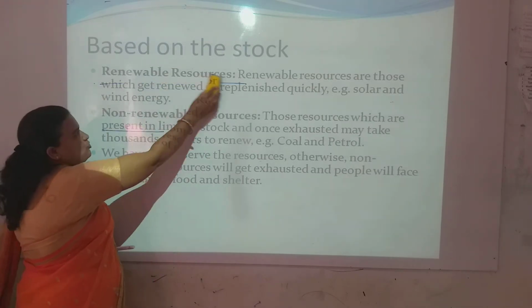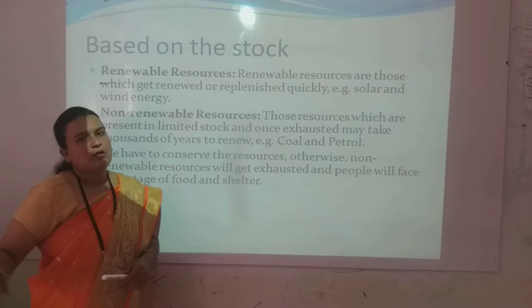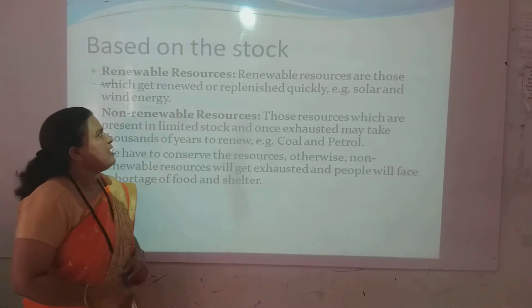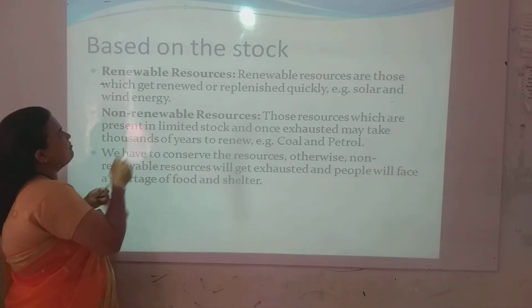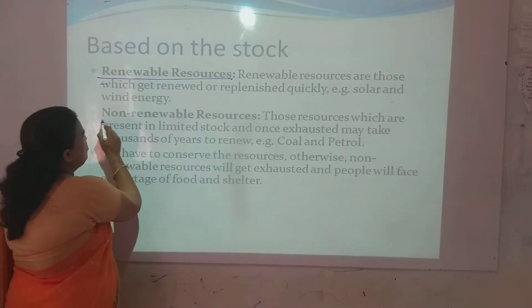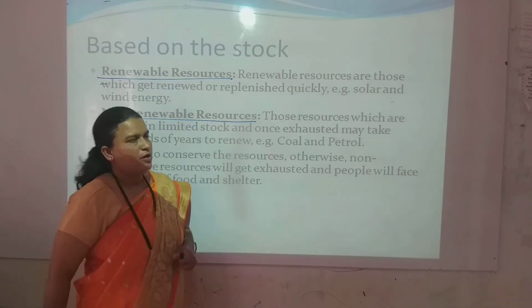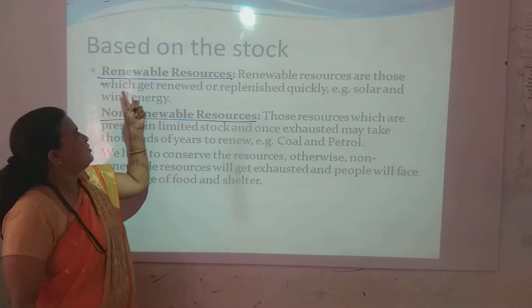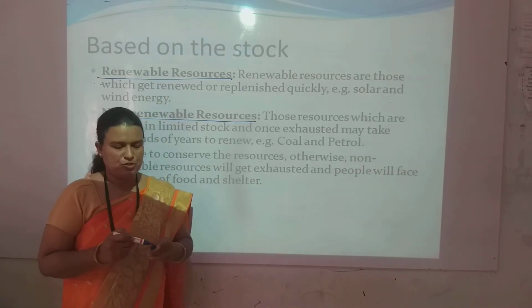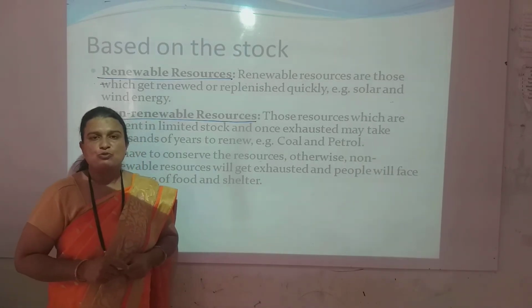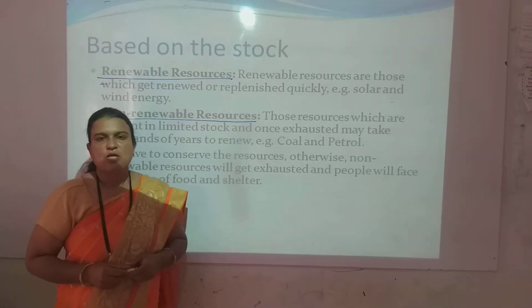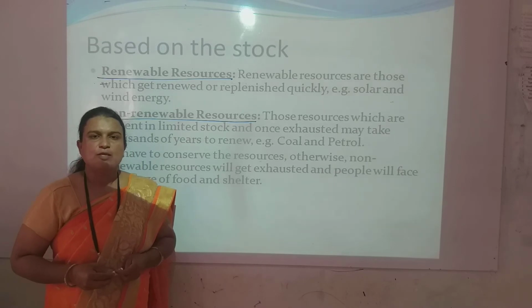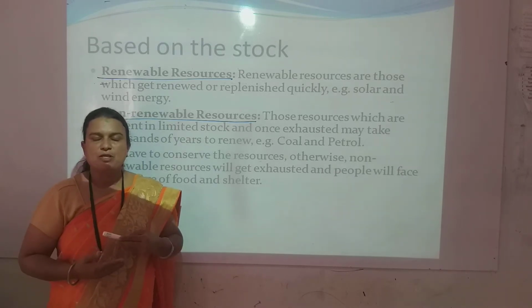The next is based on the stock. Based on the stock, resources can be classified into two categories: renewable resources as well as non-renewable resources. Renewable resources are those which get renewed or replenished, which we get back, such as sunlight and wind energy. These resources we can renew as well as replenish.